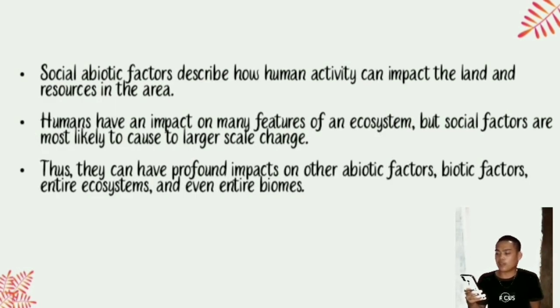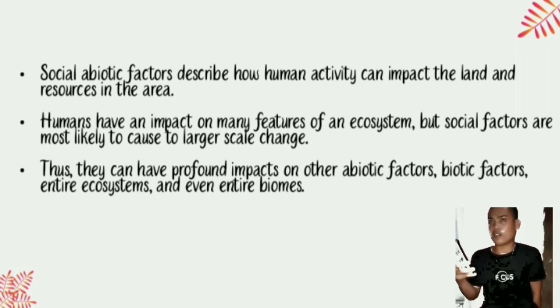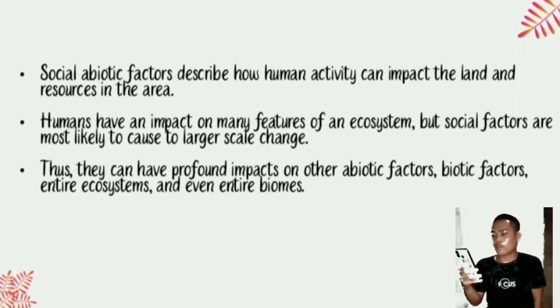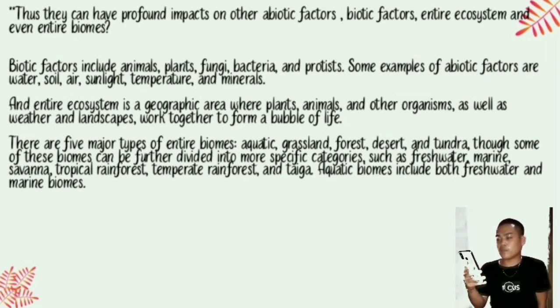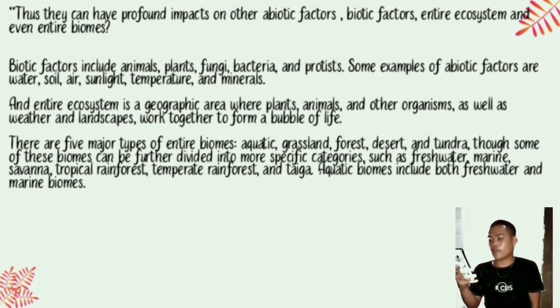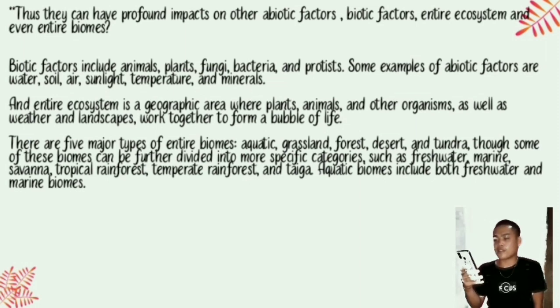Number 3. Thus, they can have profound impacts on other abiotic factors, biotic factors, entire ecosystems, and even entire biomes. Biotic factors include animals, plants, fungi, bacteria, and protists. Some examples of abiotic factors are water, soil, air, sunlight, temperature, and minerals.